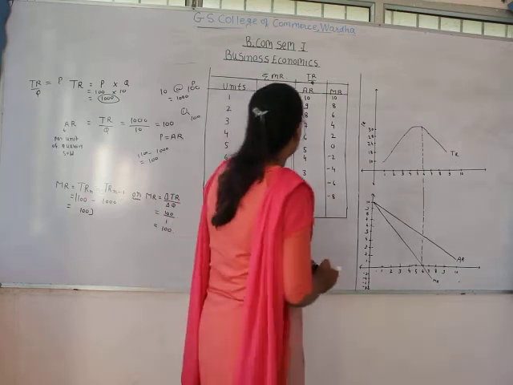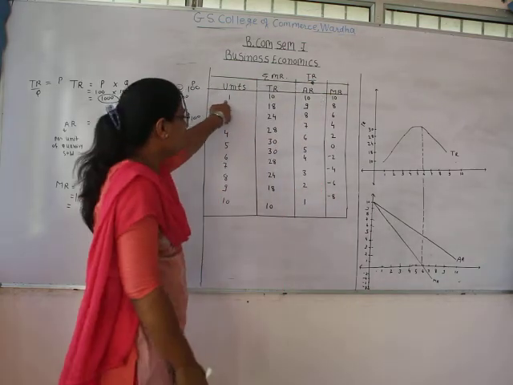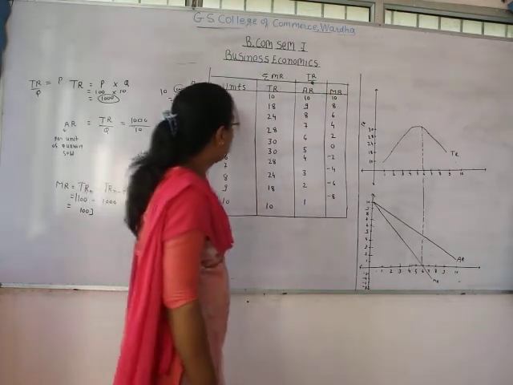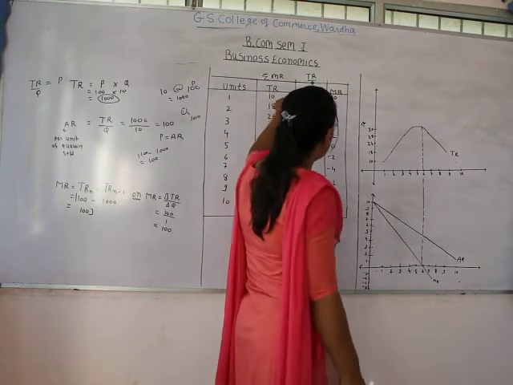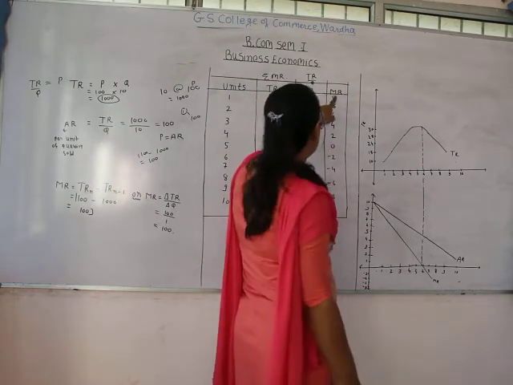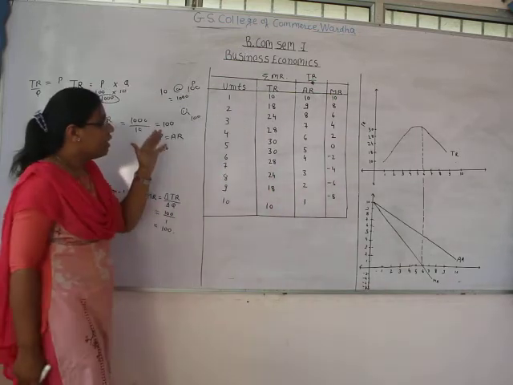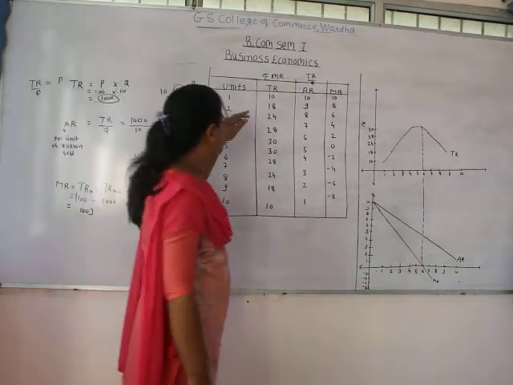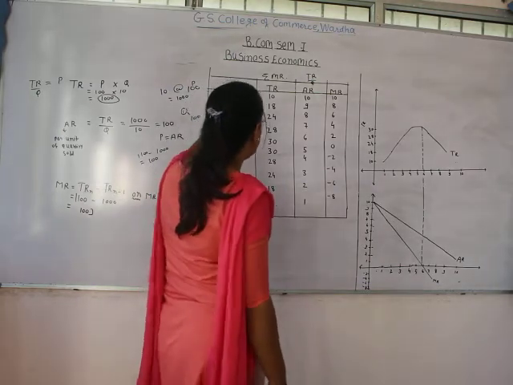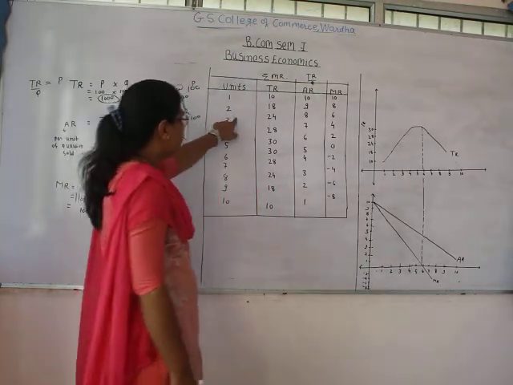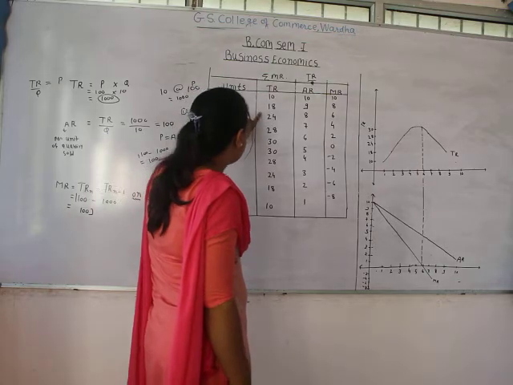At the first unit you can see that the total revenue, average revenue and the marginal revenue are equal. Then as we are selling the second unit, the total revenue is becoming 18 rupees.